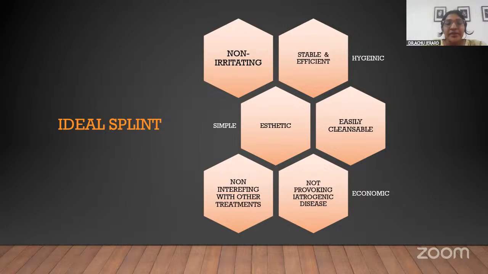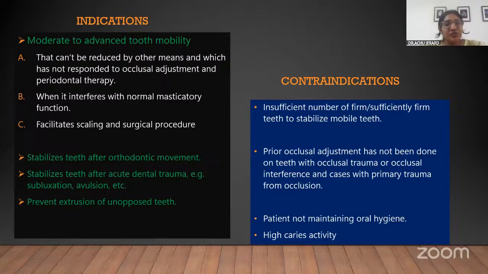Coming on to the indications and contraindications, that means when do you prefer to splint, or when do you think of splinting, when a case is presented? In case of moderate to advanced tooth mobility, even after you do an occlusal adjustment, that is when the cause of the tooth mobility is secondary trauma from occlusion, and the mobility is not because of primary trauma from occlusion, that is when you have to consider splinting.